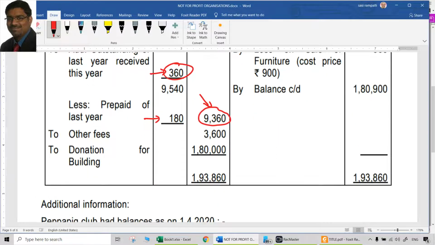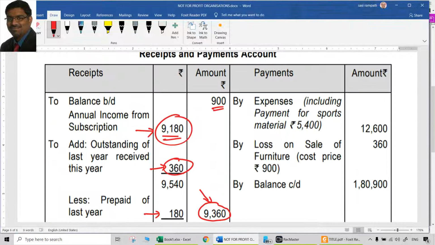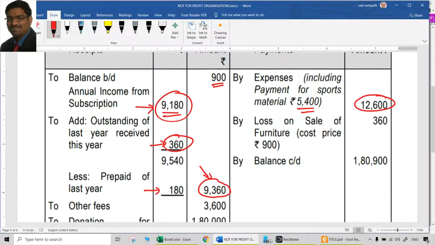There is no problem. Other fees is there. Donation for building is received, that is also debited. These are receipts, no problem. Then comes expenses, which are 12,600. In this, payment for sports material is also there, 5,400. Ideally it should be shown separately, but they have included all of them in the 12,600 itself.